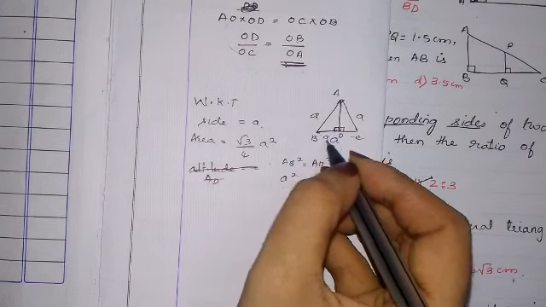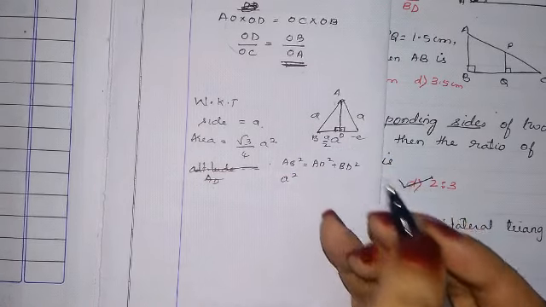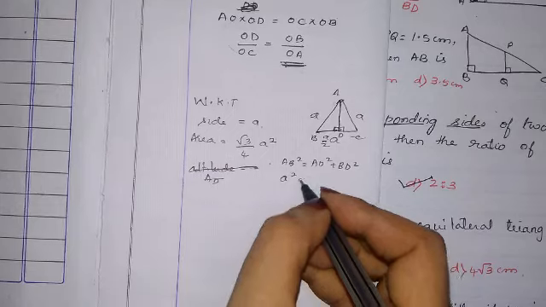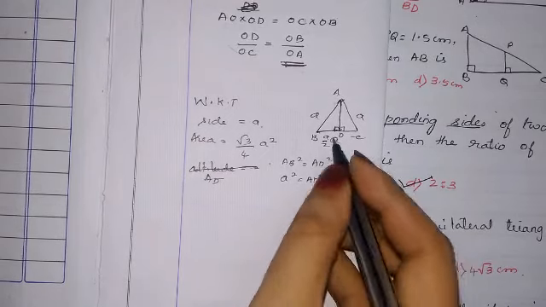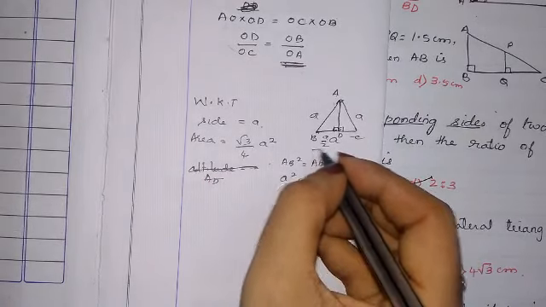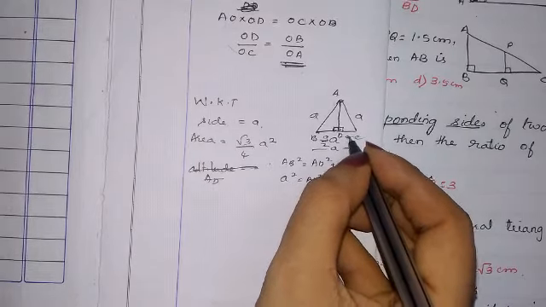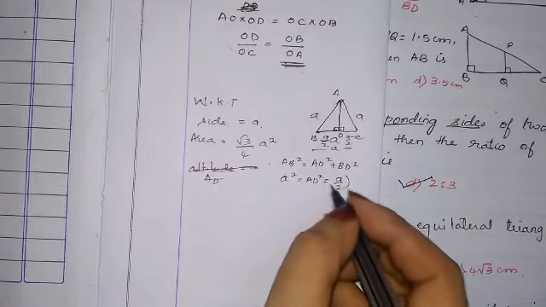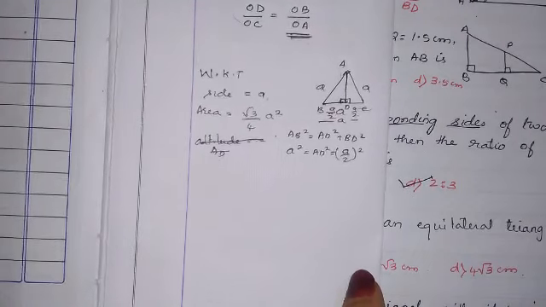this is A by 2 because the full is A, so this is A by 2. BD is A by 2. A square is equal to AD, we don't know. BD is A by 2 because the full length is A. If this is A by 2, this is also A by 2. A by 2 whole square. Okay, now you can see here